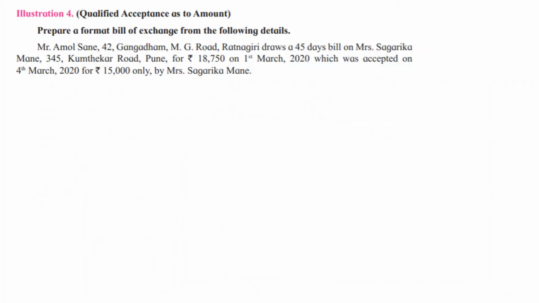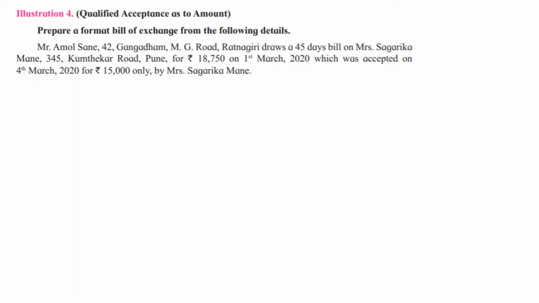See the question. Mr. Amol Sane, 42 Gangadham MG Road Ratnagiri, draws a 45 days bill. So Amol Sane is drawing, that means Amol Sane is the drawer, top right corner. Okay, 45 days bill, period is 45 days. On Mrs. Sagarika Mane, 345 Kumtekar Road Pune, drawn on Sagarika, so Sagarika becomes drawee, that means bottom left corner. Okay, for rupees 18,750 amount on 1st March, date of bill, which was accepted on 4th March, that is acceptance date, for rupees 15,000 only.